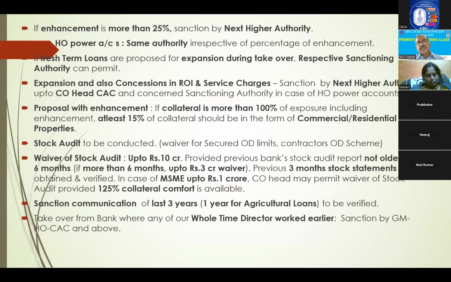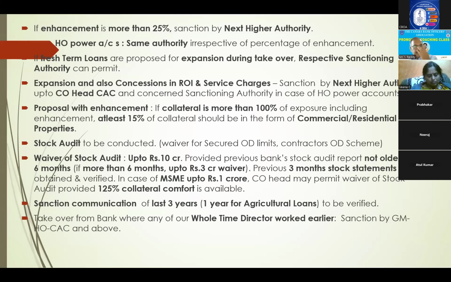Next, stock audit. It is to be conducted, normally to be completed at the time of takeover, but there is a waiver on two occasions. One is waiver of stock audit up to 10 crores, provided the previous bank's stock audit report is not older than 6 months. If it is older than 6 months, you can give waiver for parties up to 3 crore. If it is less than 6 months, up to 10 crore parties you can give waiver of stock audit. But in both cases, you have to obtain and scrutinize the previous 3 months' stock statements from the other bank.